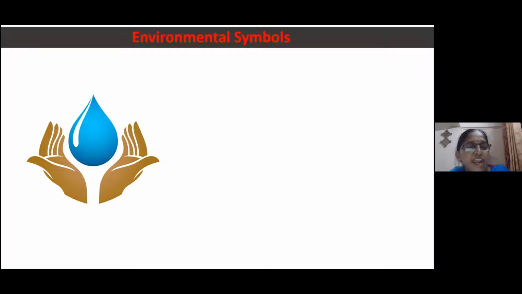Each and every drop of water we have to save. This symbol suggests that save water, because water is very important for the living beings and it is very precious. So we have to save water.